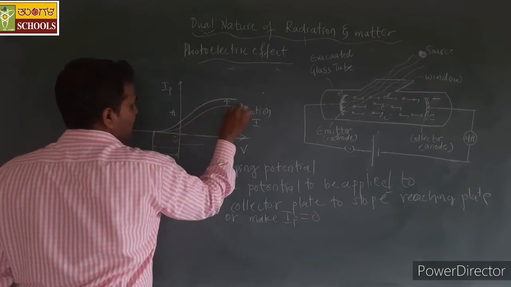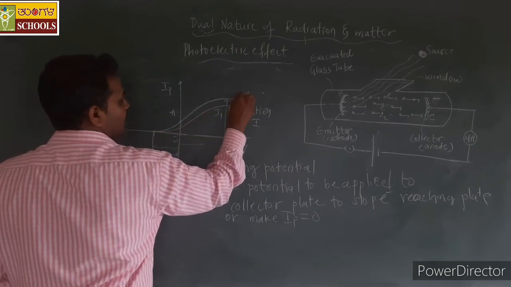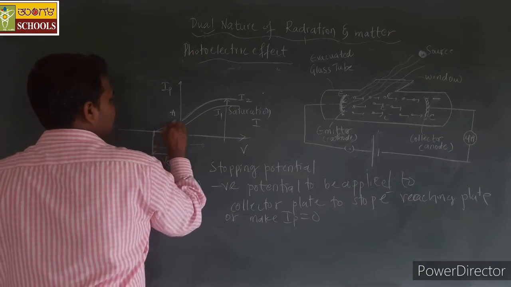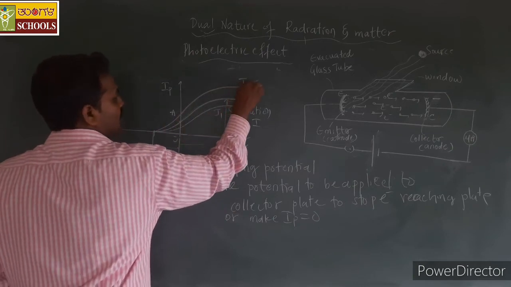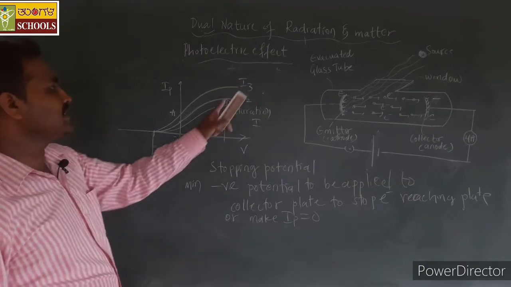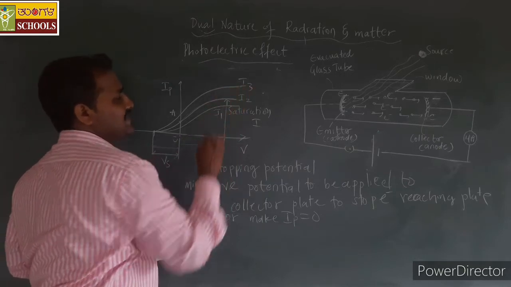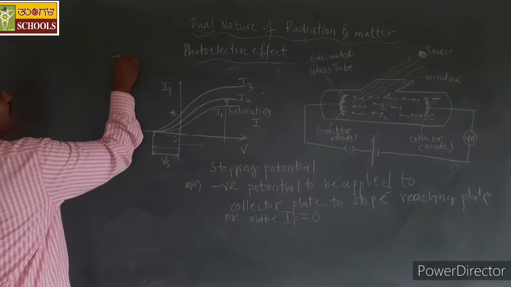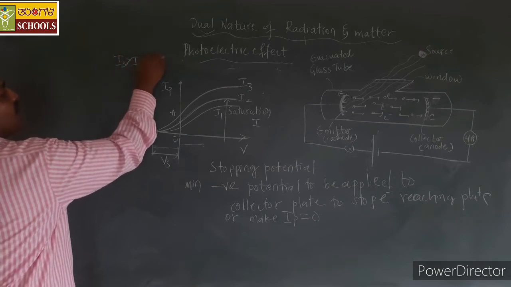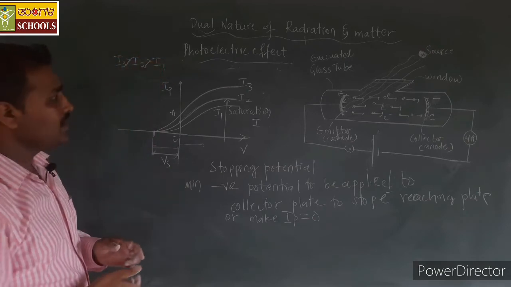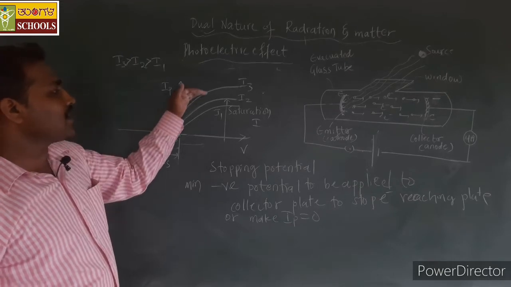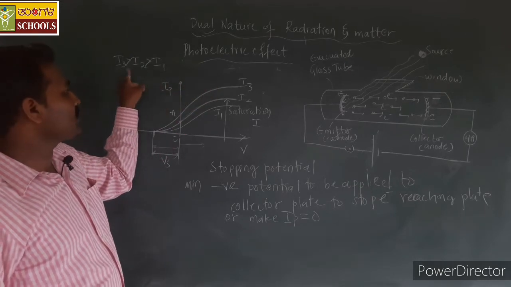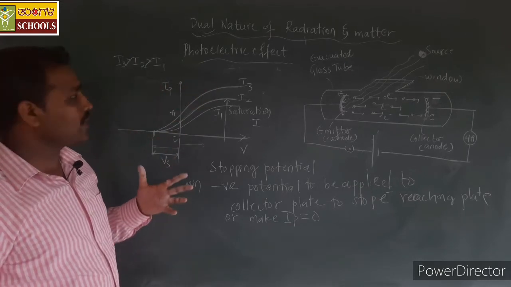Yes, let us consider this is I1, this is I2, and this is I3. For a given value of the intensity, the behavior is the same, but we can observe that I3 is greater than I2, which is greater than I1, and the currents observed for higher values of intensity are more.